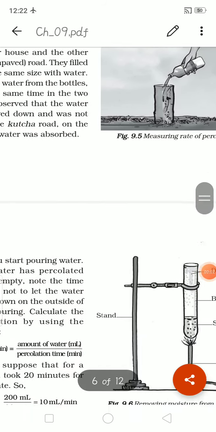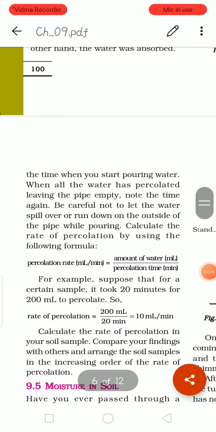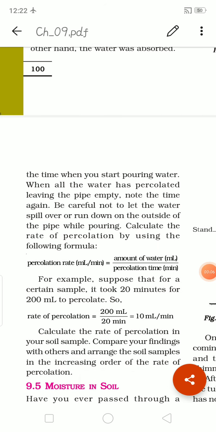Yes. So note the time when you start pouring water. When you start pouring water, just note down the time. Then leave it for some time. When all the water has percolated, leaving the pipe empty, note the time again.